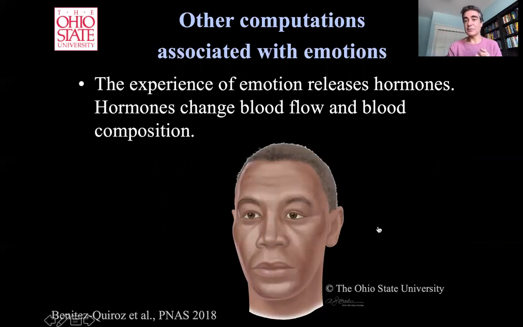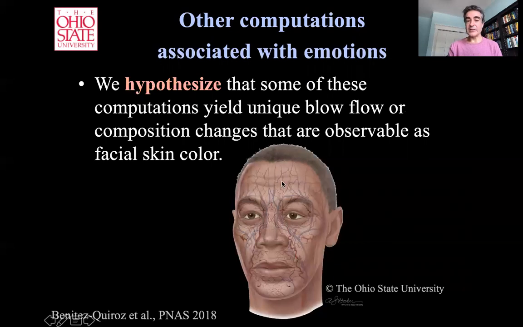Hormones are just a very specific type of peptides, so things like cortisol, testosterone, etc. What happens is that these peptides change not only the blood flow, but the blood composition. And most interestingly, the face is innervated with a huge number of blood vessels that are extremely close to the surface of the skin. Actually, if you look in the mirror very closely, you're going to see some of them popping out because they're that close to the skin.